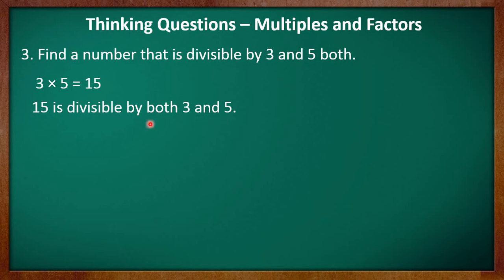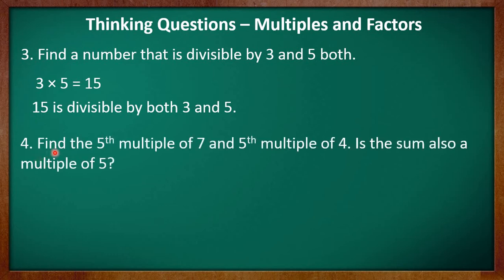So kids, from here we may conclude that if you have to find a number which is divisible by the 2 given numbers or the 3 given numbers, you will simply multiply the numbers given to you in order to get the number. Let's move to question number 4. It says, find the 5th multiple of 7 and 5th multiple of 4.